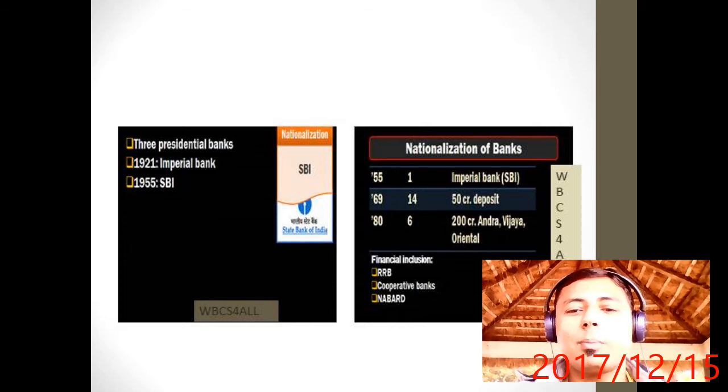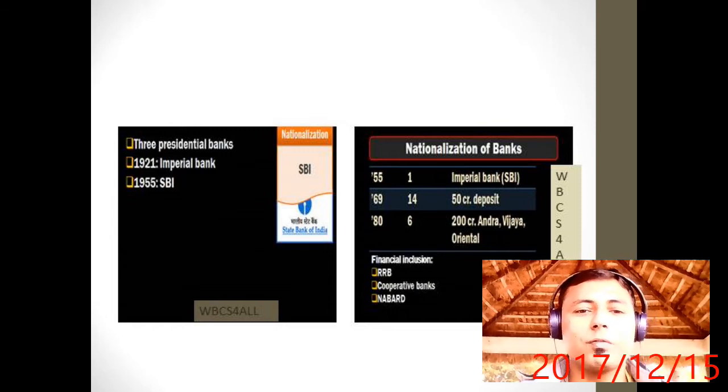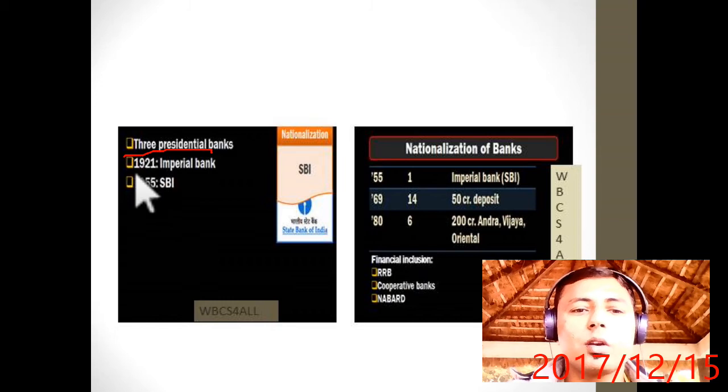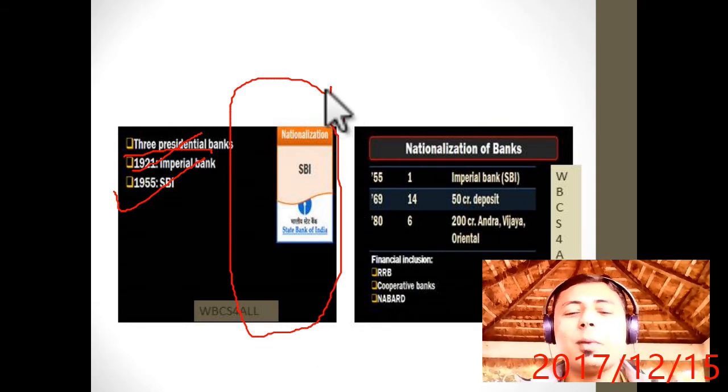Okay, now what happened then? Jawaharlal Nehru, the first Prime Minister of India, did a little bit of financial inclusion. Why? Because the Imperial Bank, formed in 1921 from the three presidency banks, was nationalized in 1955, and now it is known as the State Bank of India. In 1955 the first public sector bank was opened, and its name was SBI. But it didn't contribute more.